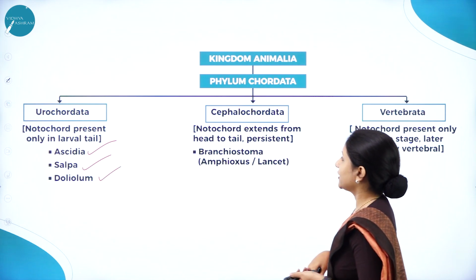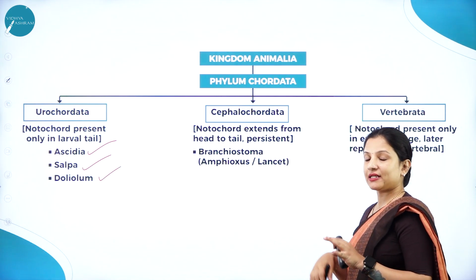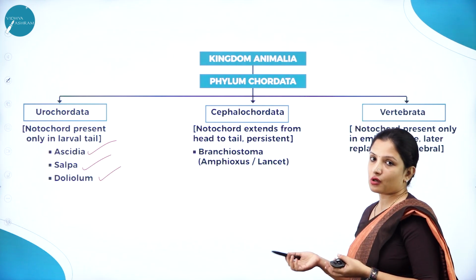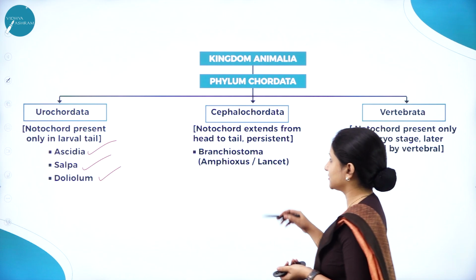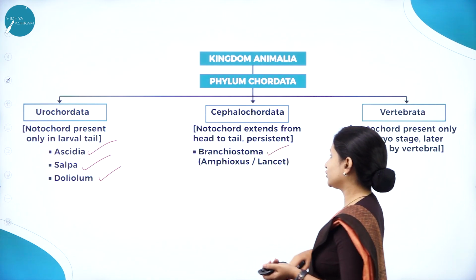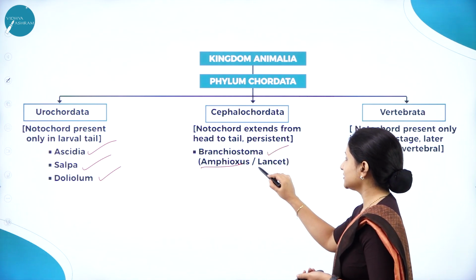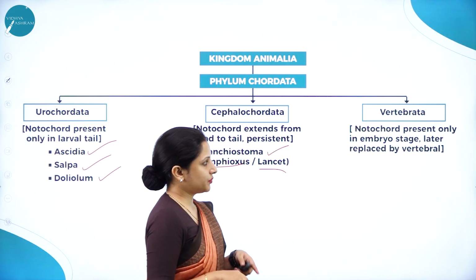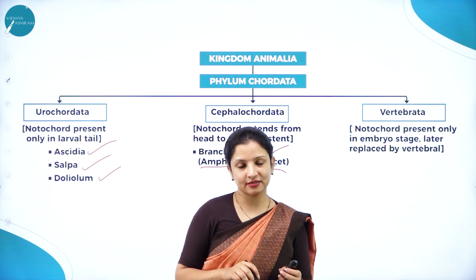Next, Cephalochordata, notochord is present, but it extends from the head to the tail, and it is persistent. That is, throughout the life of the organism, it is persistent. Example, Branchiostoma, it is also called Amphioxus and Lancelet. Next, under Vertebrata, the notochord is present only in the embryonic stage.